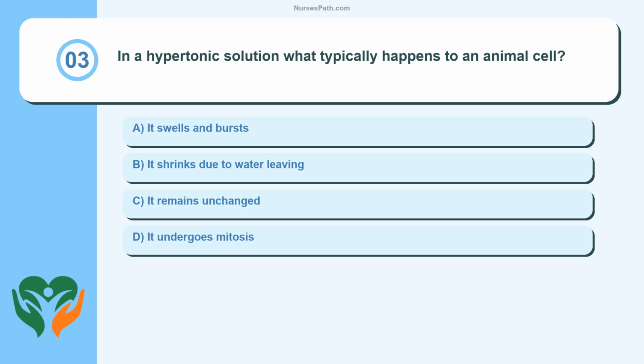Question 3. In a hypertonic solution, what typically happens to an animal cell? It swells and bursts. It shrinks due to water leaving. It remains unchanged. It undergoes mitosis.